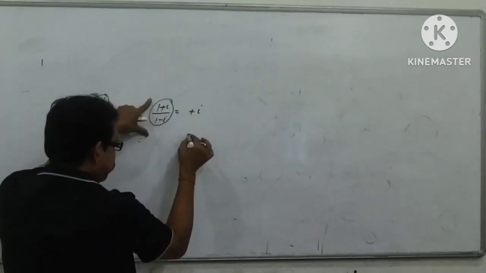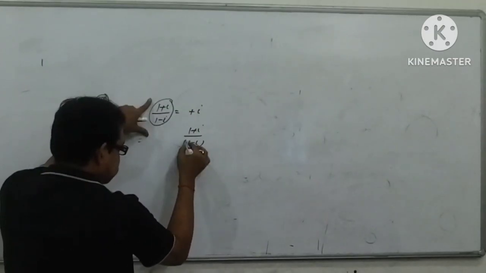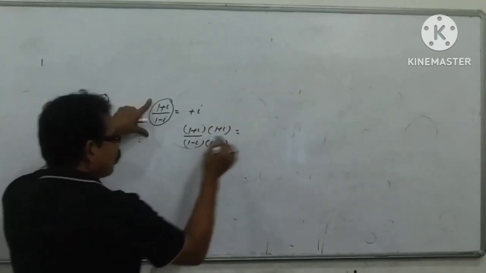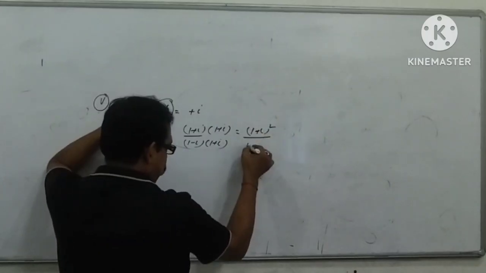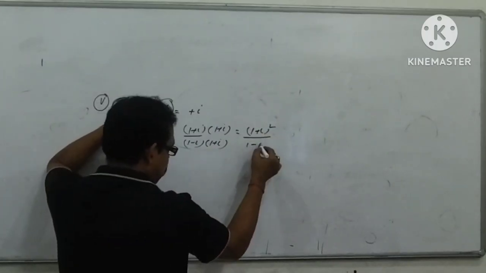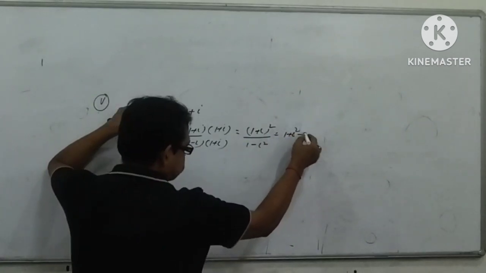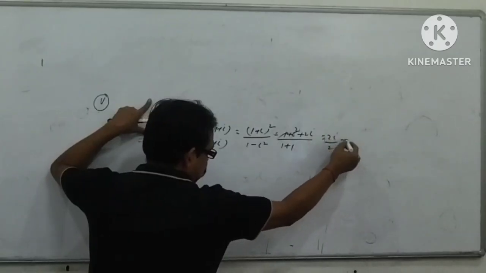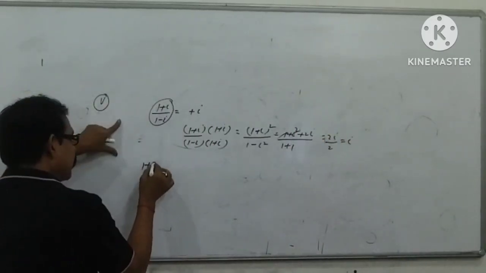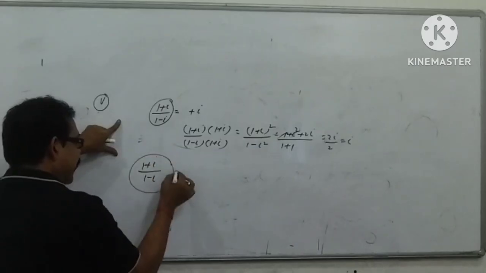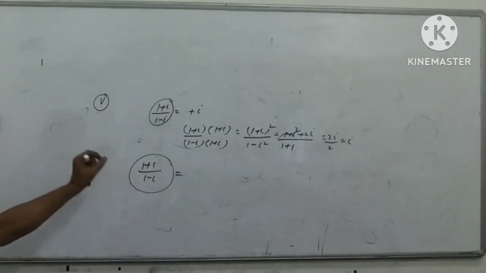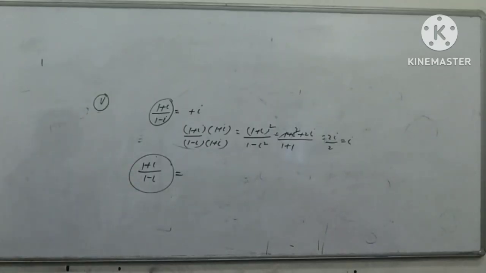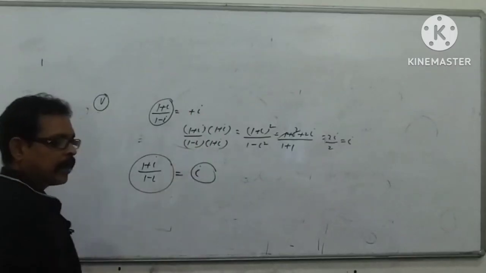You can check it. Multiply 1 plus I and 1 plus I, that is (1 plus I) whole square over (1 minus I square). (1 plus I) square is 1 plus I square plus 2I, that is 1 minus 1, which is 0, plus 2I, over 2, that is I. So when you see (1 plus I) by (1 minus I) anywhere, just write I and then start your calculation.